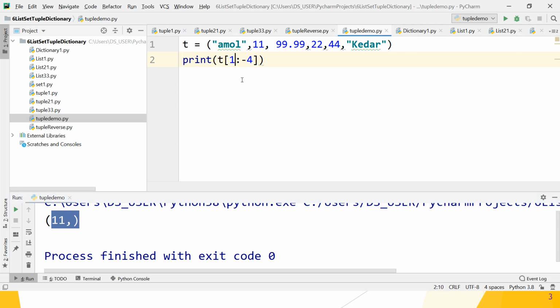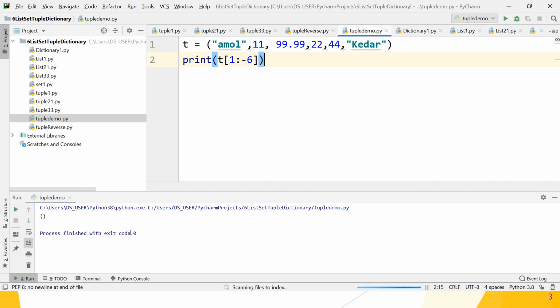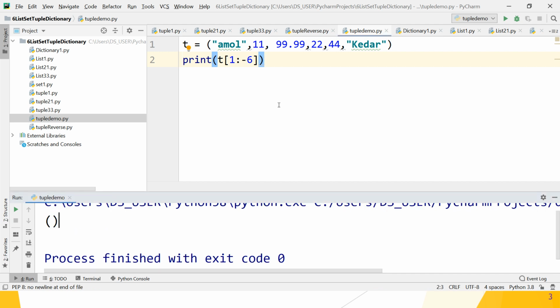But note that if 1 to minus 6, what happens guys? Just check, it gives you an empty tuple, because my 1 is 11, and from that, minus 6 means minus 1, minus 2, minus 3, minus 4, minus 5 and minus 6. It is not possible, so it gives you an empty tuple guys. So I hope you understand what the range in the tuple is. If you have any problem, let me know and write the query in the comment box or chat window. Let's move on to the next point.